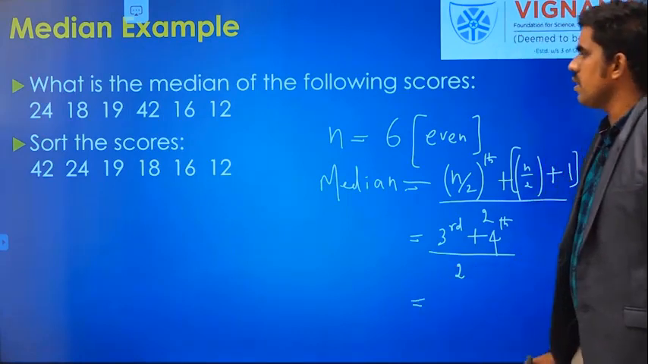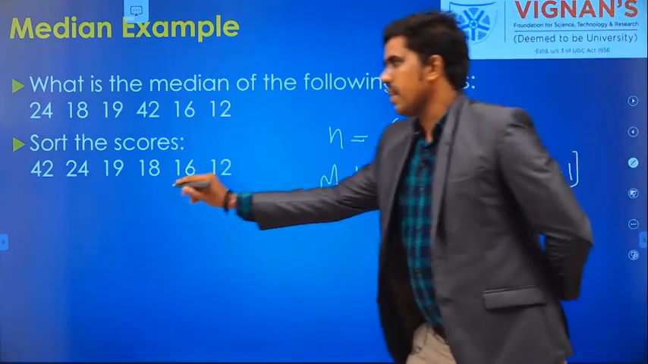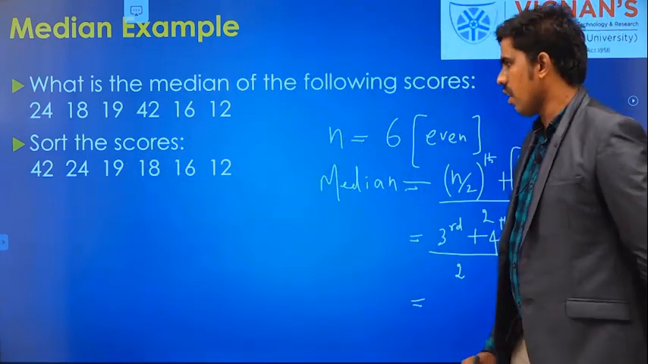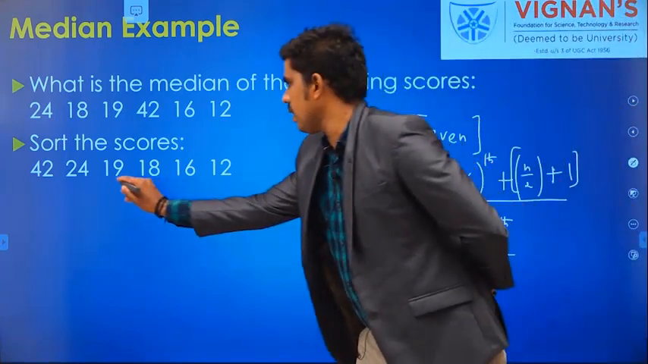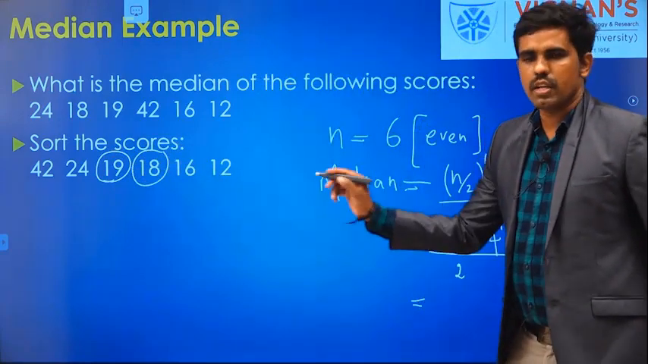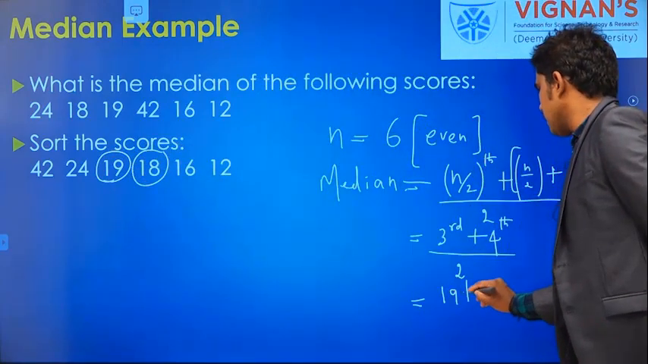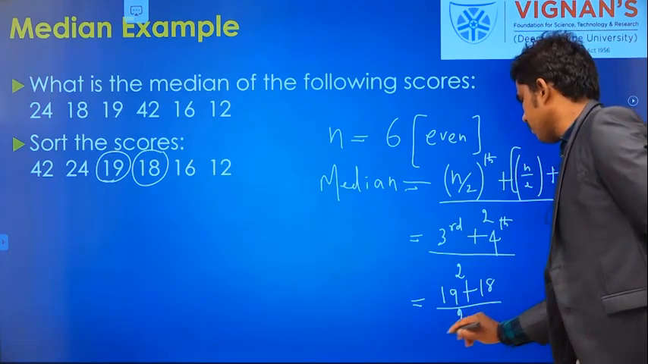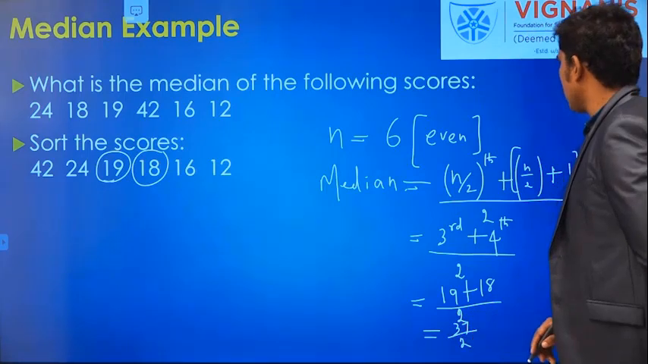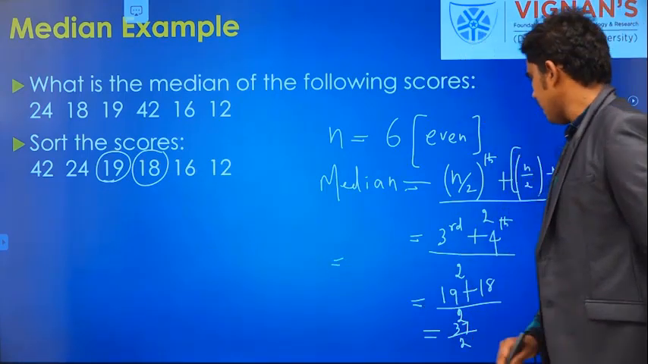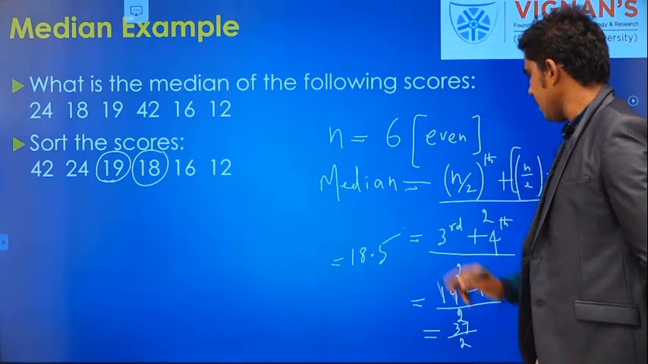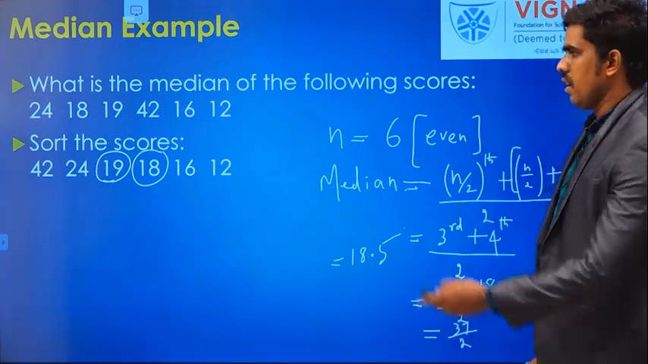So what is the 3rd value in this data after sorting? First you have to write it in either ascending or descending order. So the 3rd value is 19 and the 4th value is 18. So the average of these two values, 19 plus 18 divided by 2. So what will you get? 37 divided by 2. So I am getting the answer 18.5, right? 18.5 is the median of this given data.